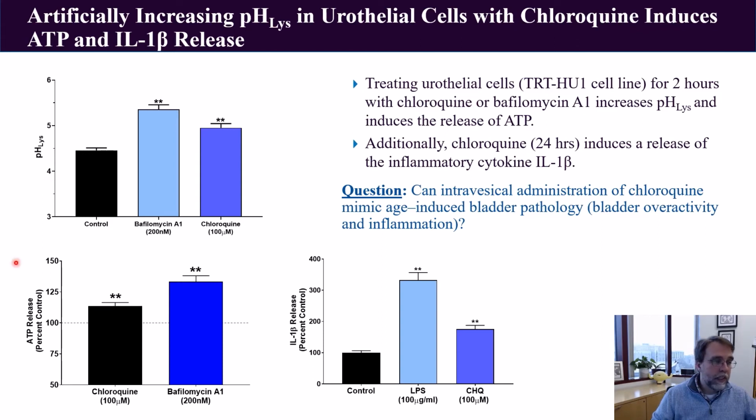This results in the release of ATP from the urothelium, as well as the release of IL-1 beta, a pro-inflammatory cytokine. Which then made us ask, could we treat rats in vivo with chloroquine to increase their lysosomal pH and mimic this age-induced bladder pathology? What we would hope would then result in bladder overactivity and inflammation.